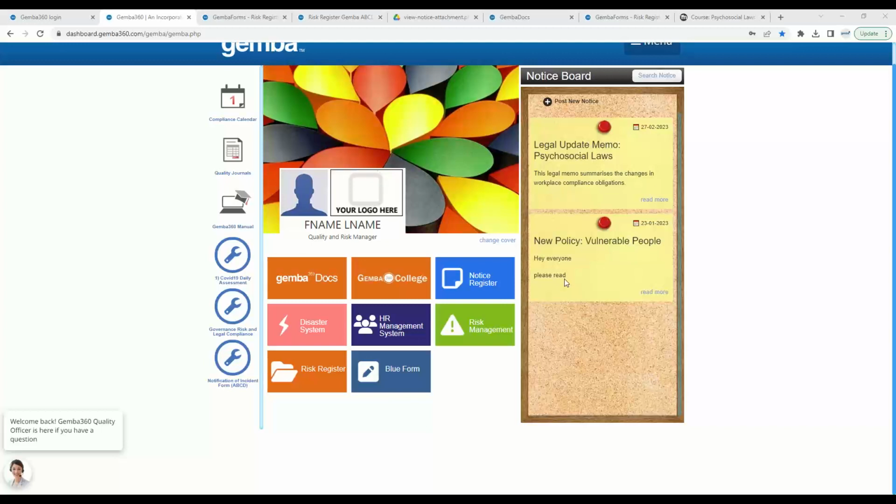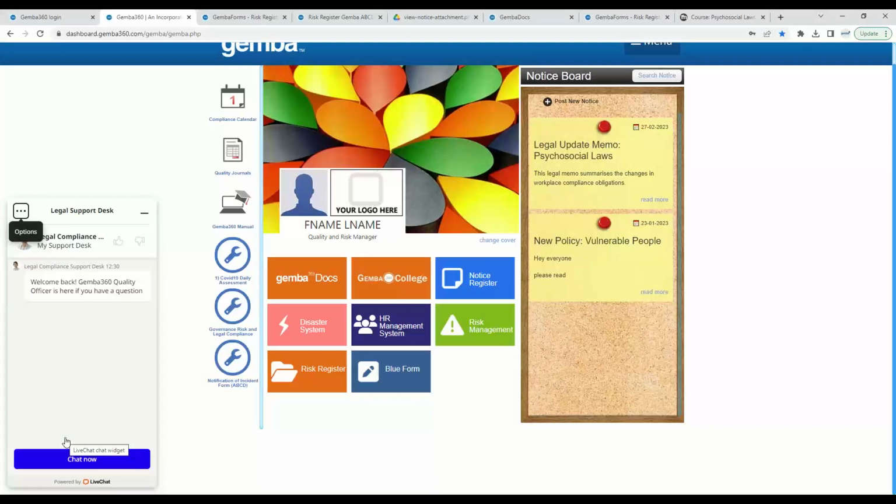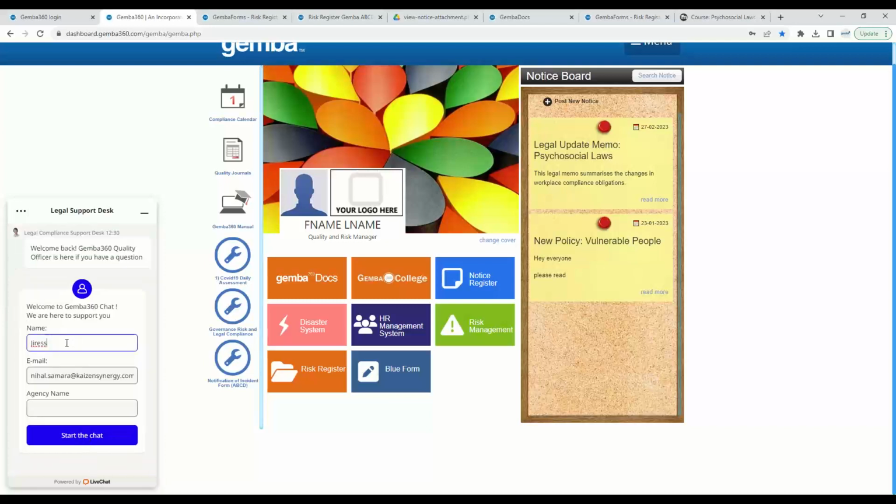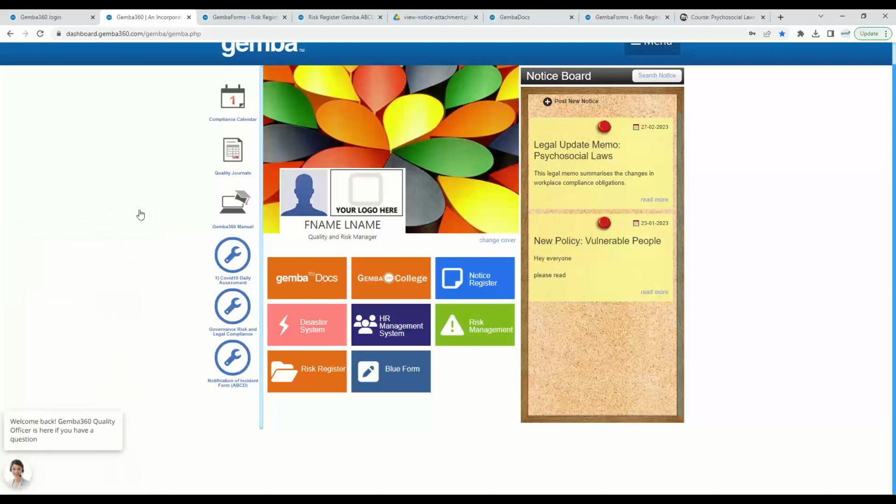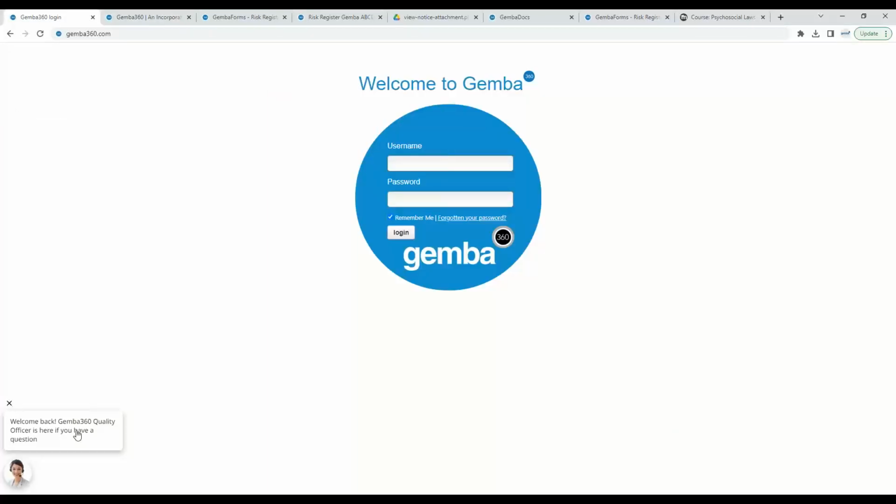Of course, if you do have any questions, by all means use the chat bar on the bottom left-hand corner, or you can also reach out directly to us via phone as well too, and access this information that you may like to see. So simply jump on, use the resources, and if you have any questions, by all means, use the chat bar and we'll be there to support you.